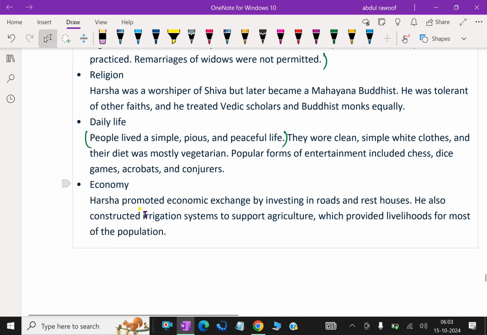Harsha promoted economic exchange by investing in roads and rest houses. He also constructed an irrigation system to support agriculture, which provided livelihood for most of the population.